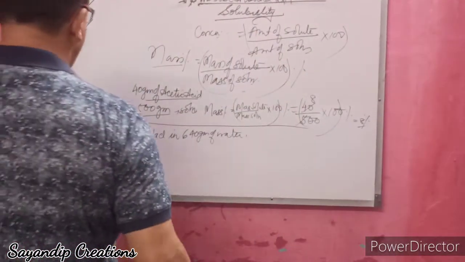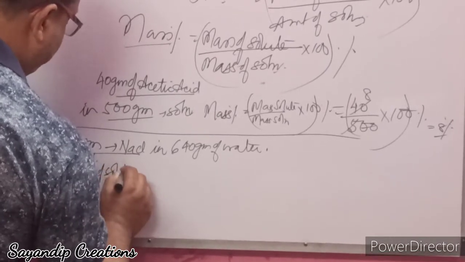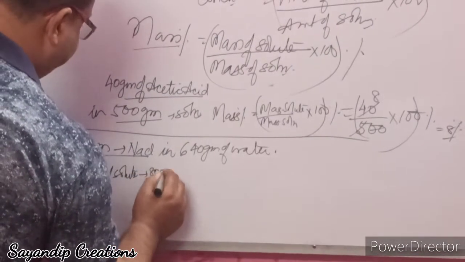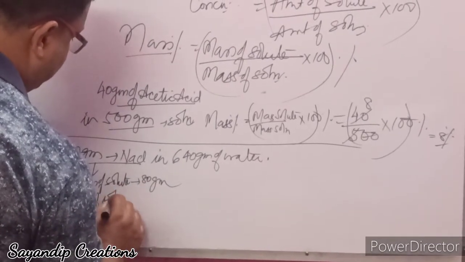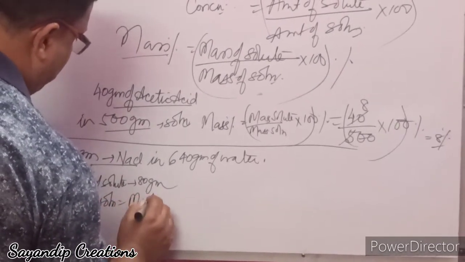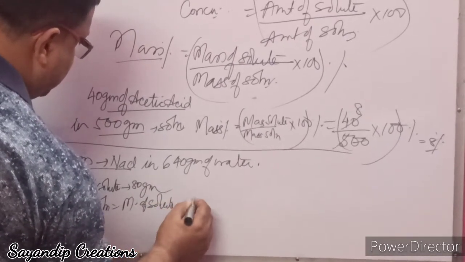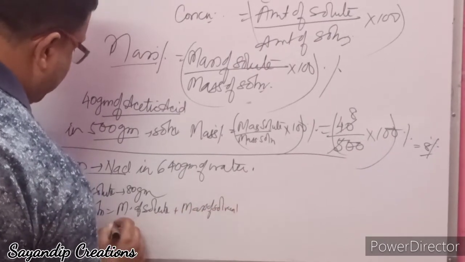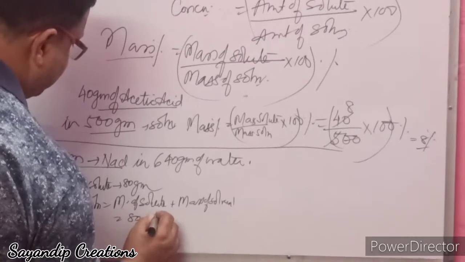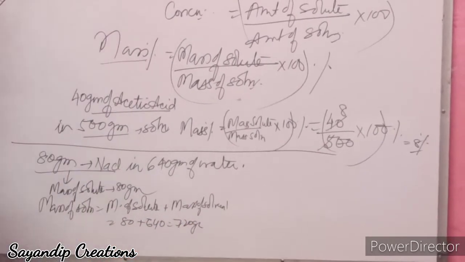So, what is the mass of solute? Mass of solute is 80 grams. Mass of solution is equal to mass of solute plus mass of solvent, that is 80 plus 640, which is equal to 720 grams.